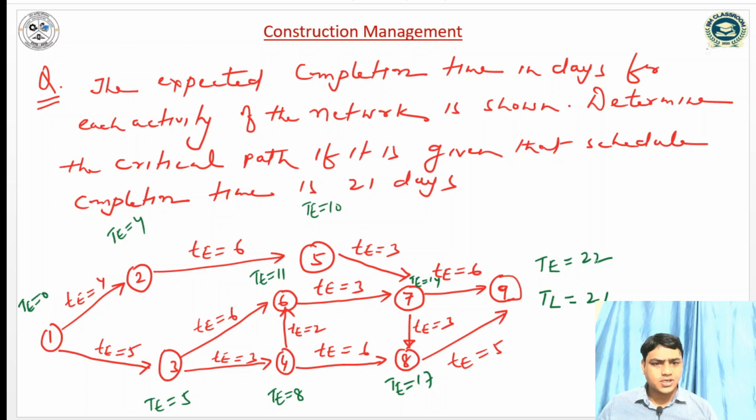So firstly we have 21 minus 5, which is 16, and 21 minus 6, which is 15, and 15 minus 3, so 13. The minimum value we have to take, so TL is equal to 13. Similarly for event 5, only one backward arrow, from event 7, so 13 minus 3, 10.